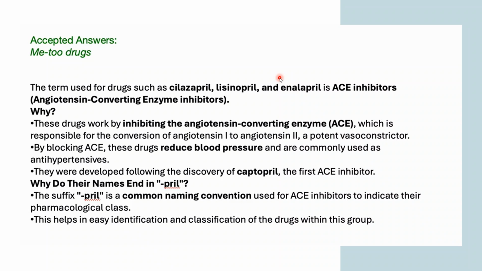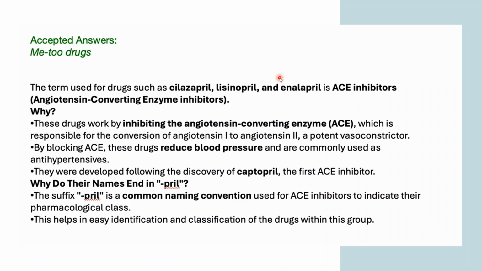So why do their names end in pril? The suffix "pril" is a common naming convention used for ACE inhibitors to indicate their pharmacological class. This helps in easy identification and classification of the drugs within this group.